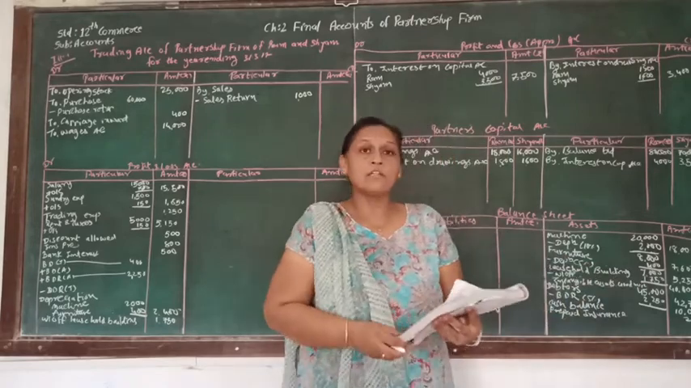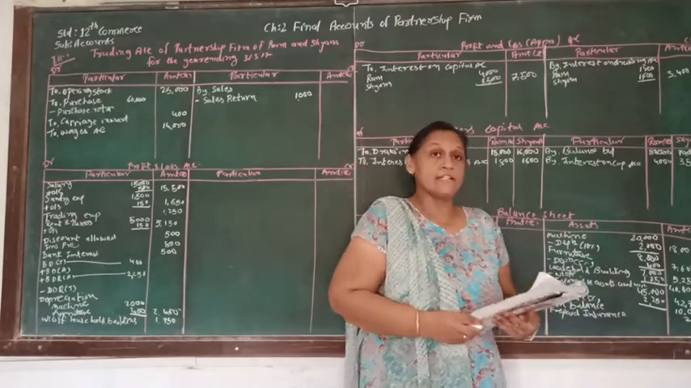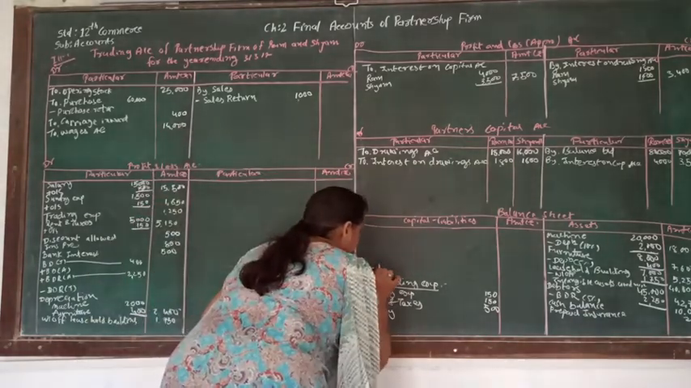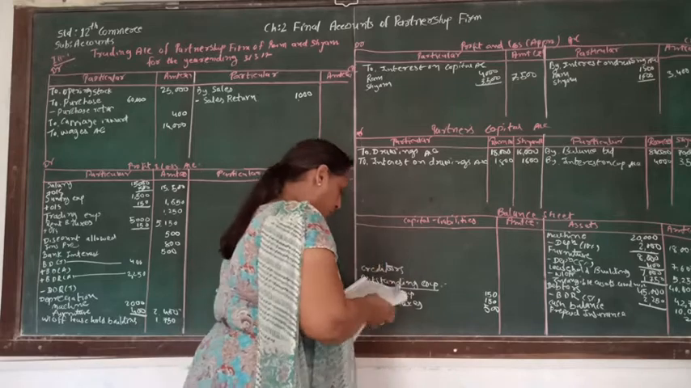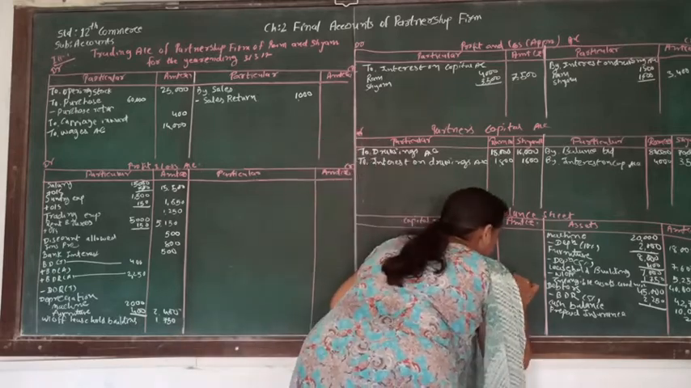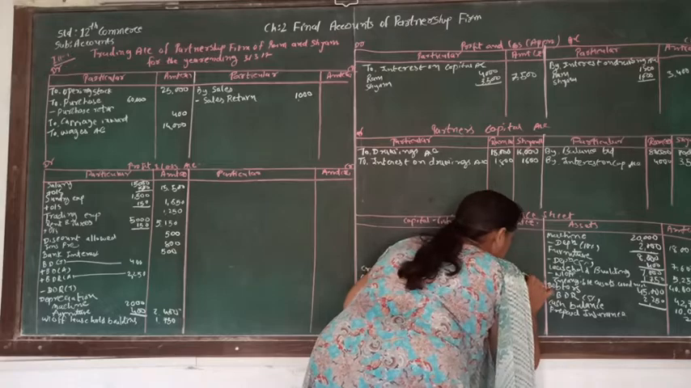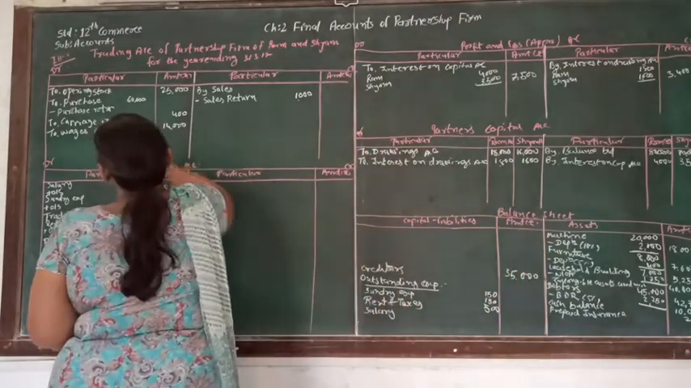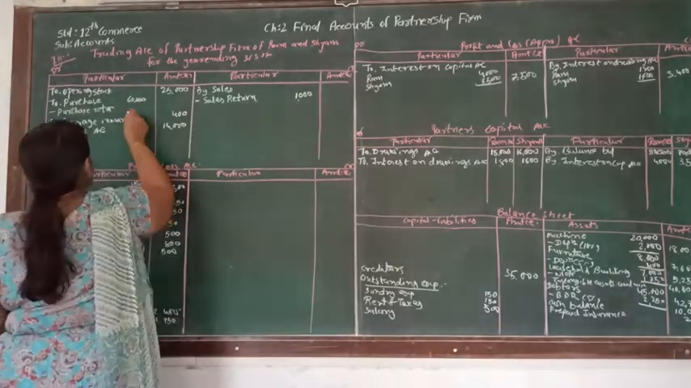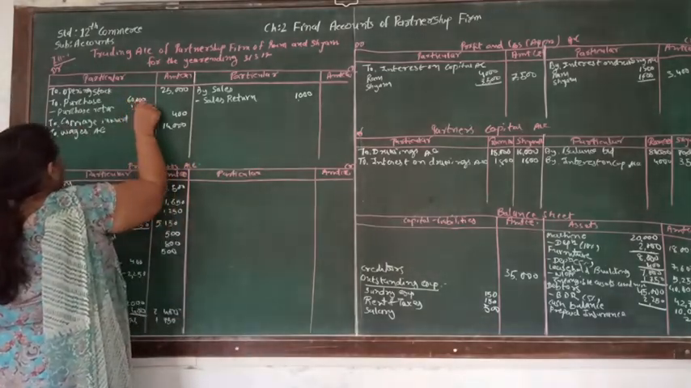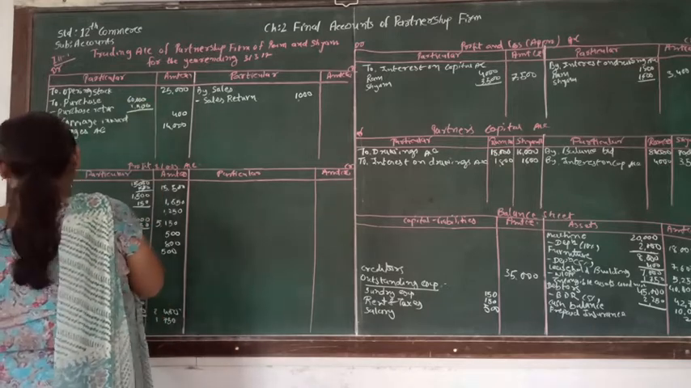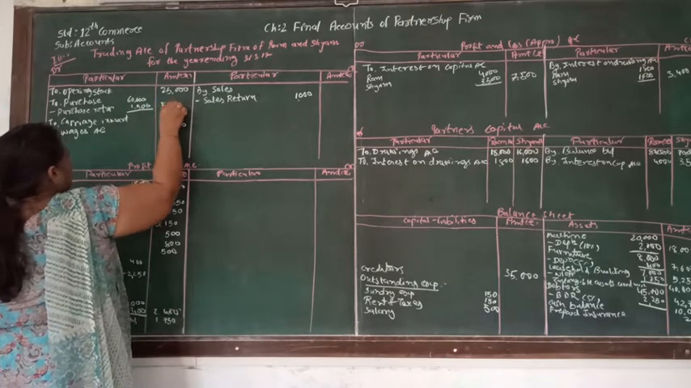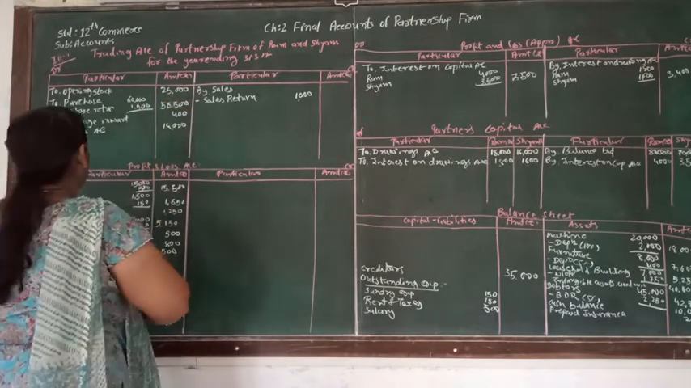Now let's talk about the next account, that is the creditors. Creditors are supposed to be written straight in the liability. Creditors are 35,000. Then the next thing is purchase return. Purchase return is supposed to be written right over here. Purchase return is 1,500. So after deducting this purchase return, the net amount of purchase will be 58,500.